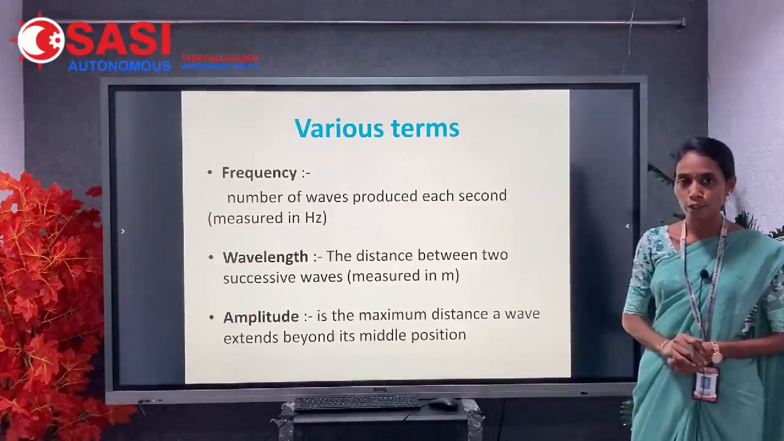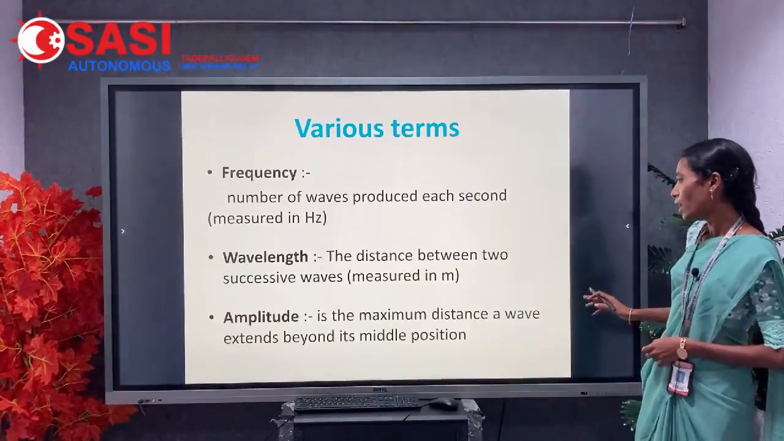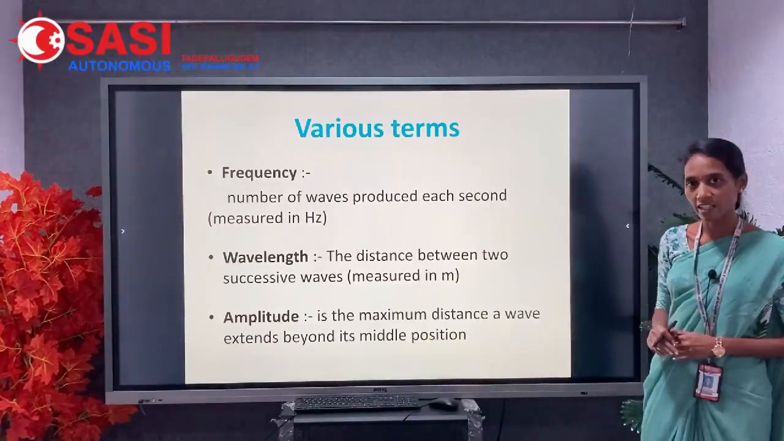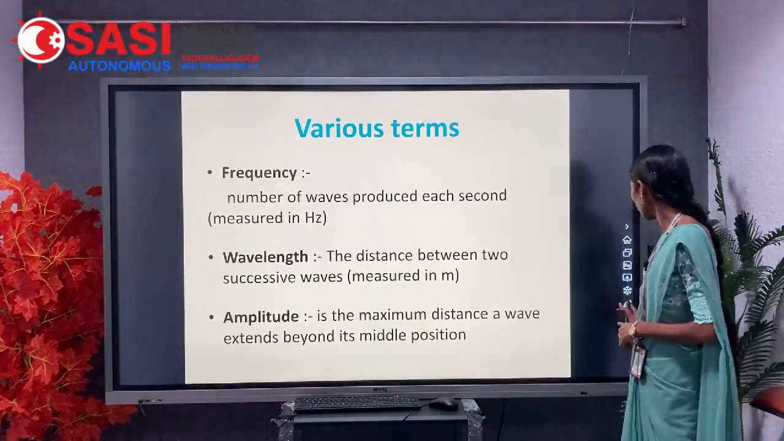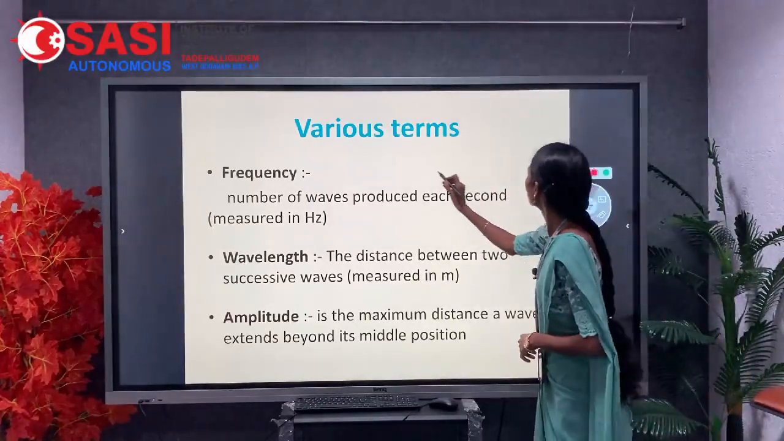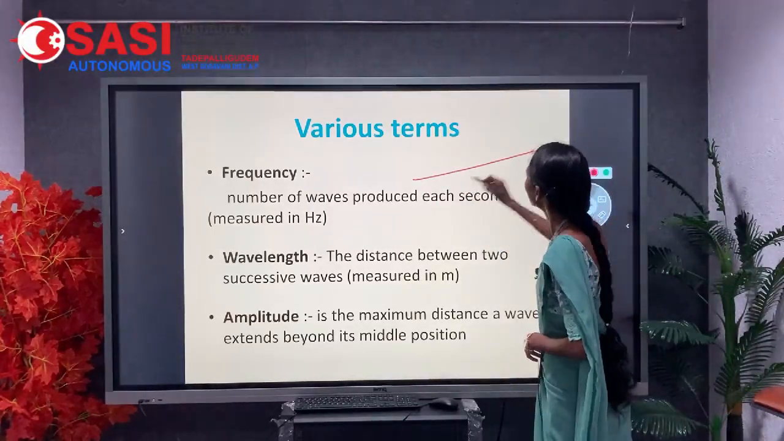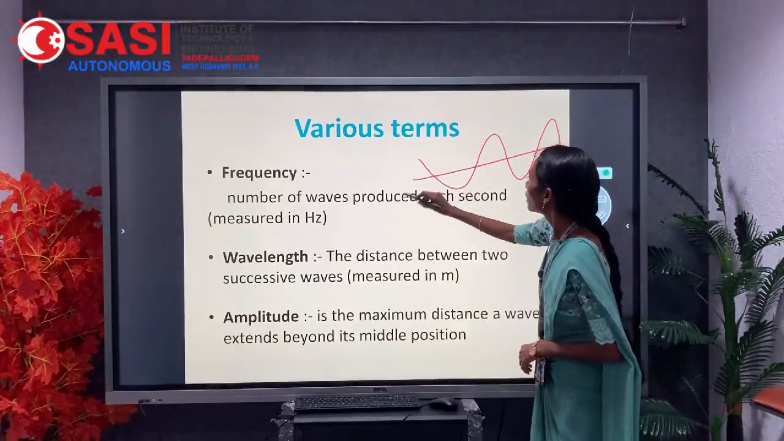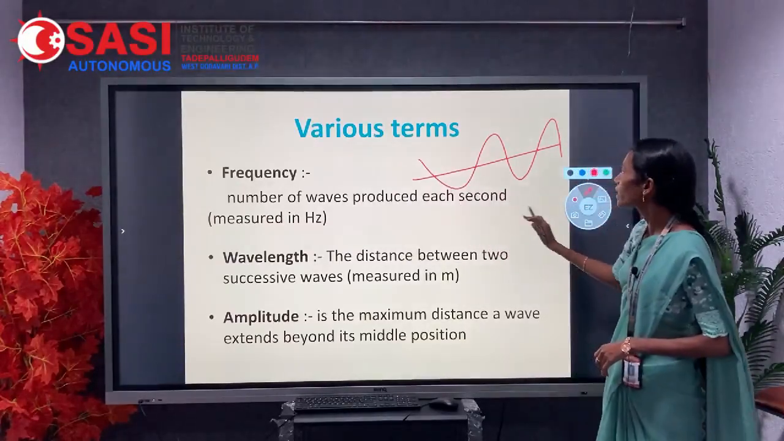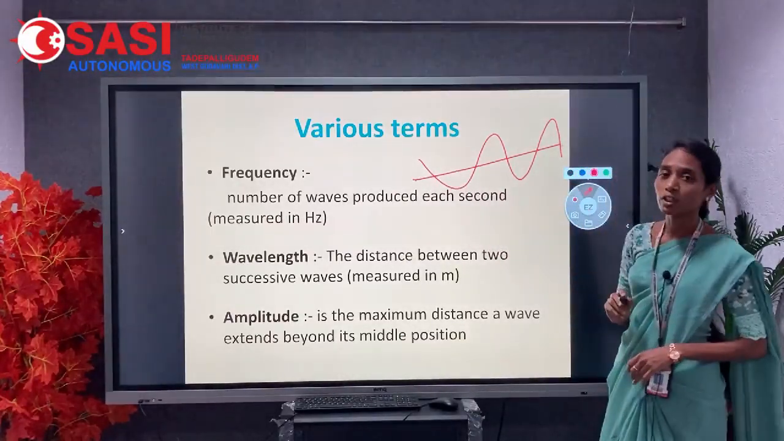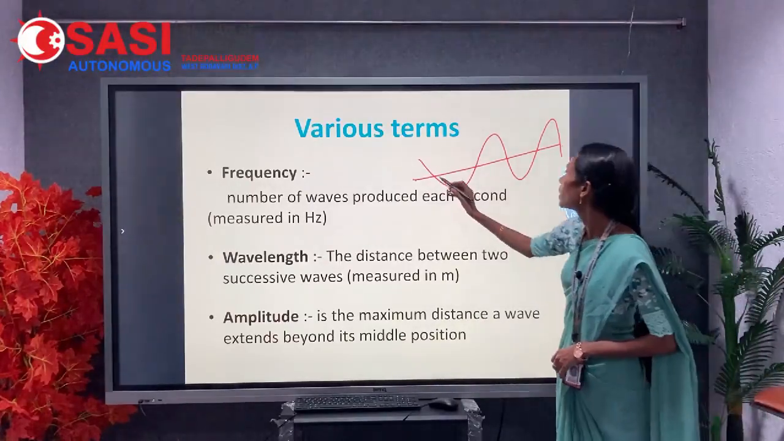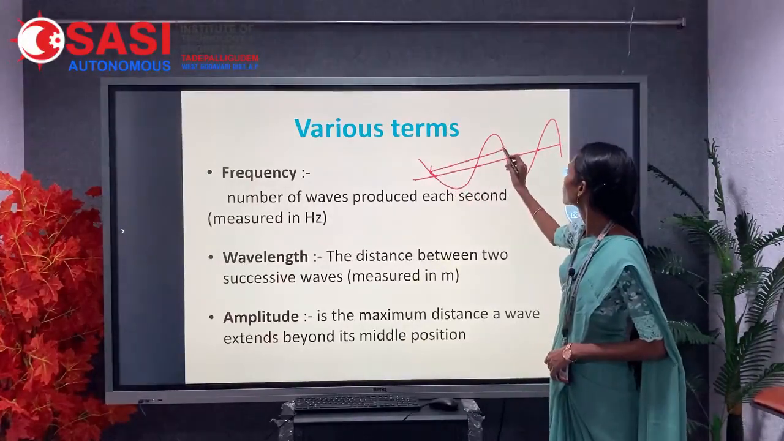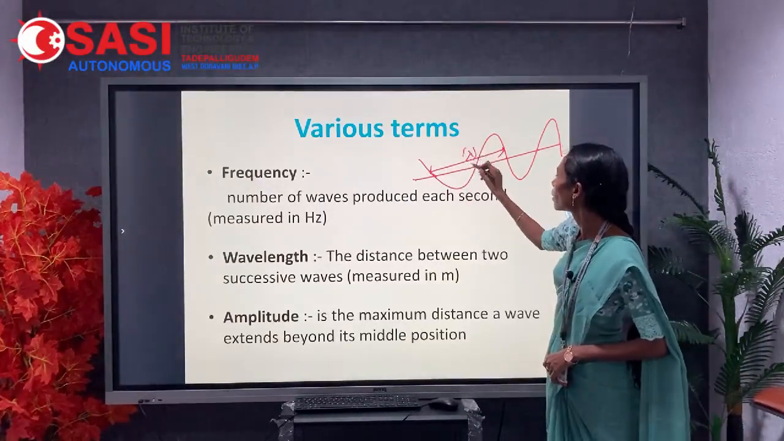And the third one, amplitude. It is the maximum distance a wave extends beyond its middle position. Suppose, for example, you are considering a waveform. The number of waves produced in each second describes the frequency. And the next one, wavelength, the distance between two successive waves. It is described by lambda.